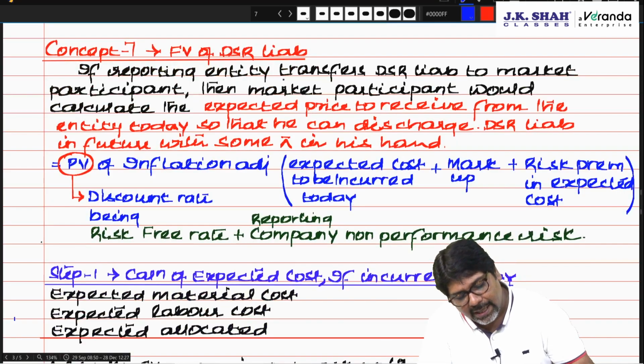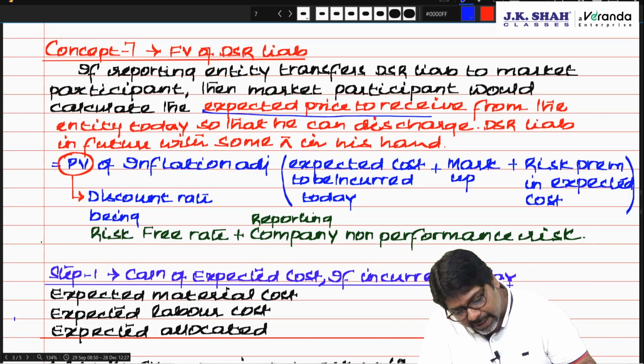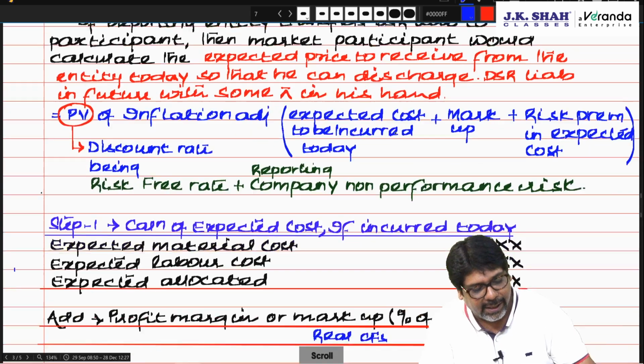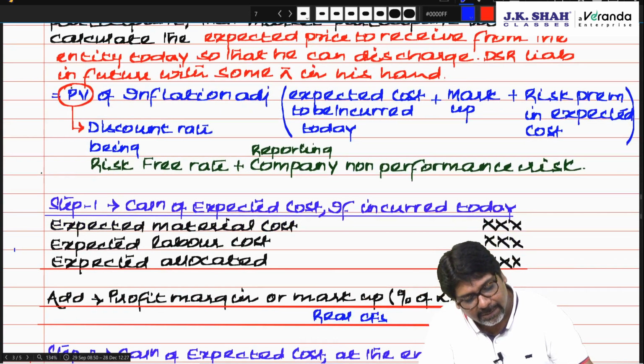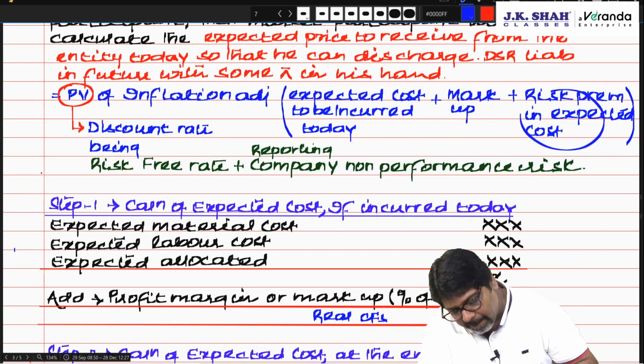If the reporting entity transfers the DSR liability to a market participant, then the market participant would calculate the expected price to receive from the entity today, so that he can discharge the DSR liability in future with some profit in his hand. So how will we calculate? That is the present value of inflation adjusted, expected cost to be incurred today plus profit plus premium.